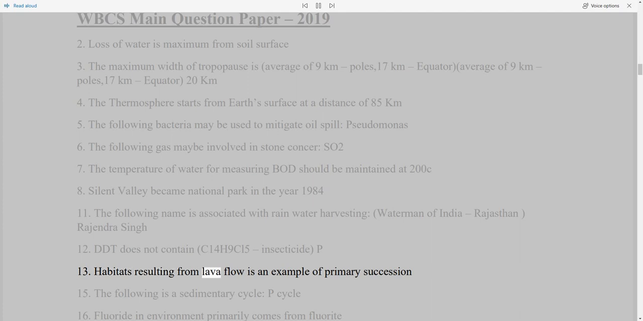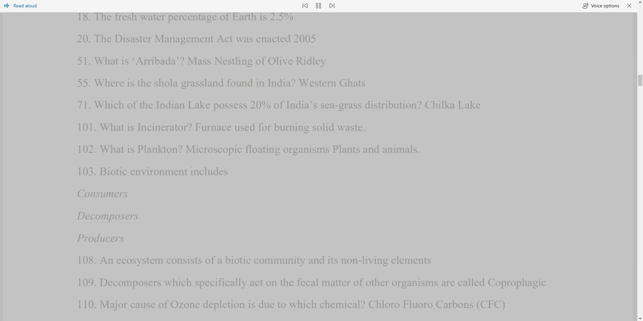13. Habitats resulting from lava flow is an example of primary succession. 15. The following is a sedimentary cycle, P cycle. 16. Fluoride in environment primarily comes from fluorite. 18. The fresh water percentage of Earth is 2.5%. 20. The Disaster Management Act was enacted 2005. 51. What is Arribada? Mass nesting of olive ridley.